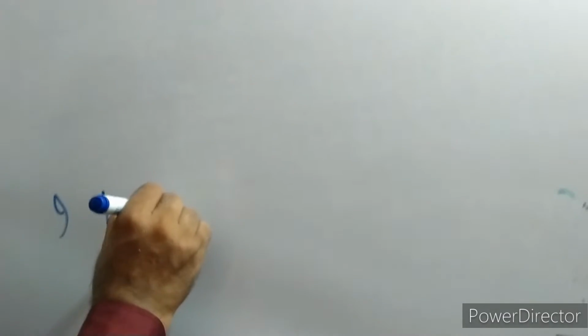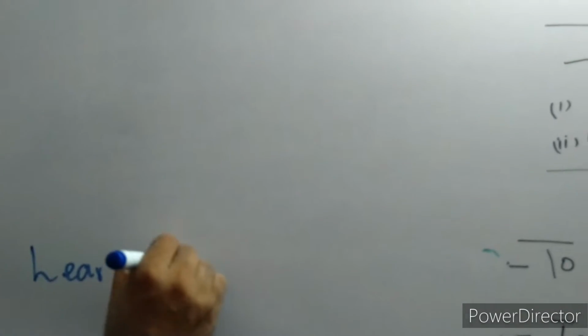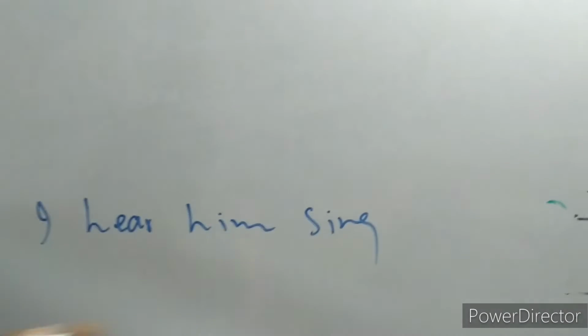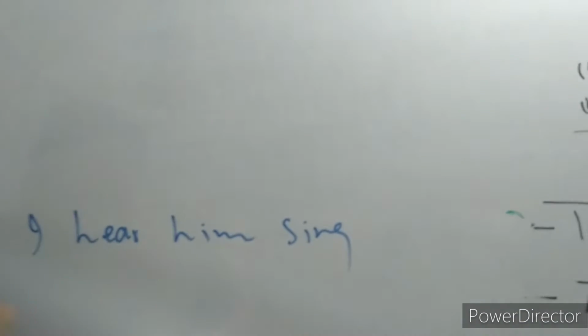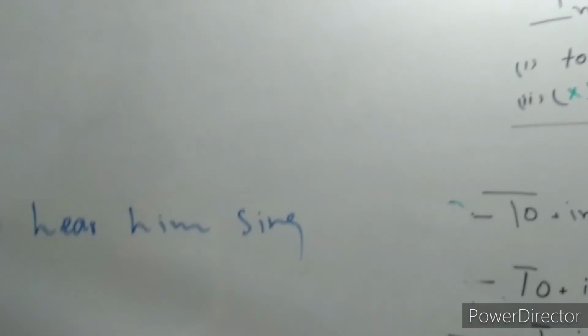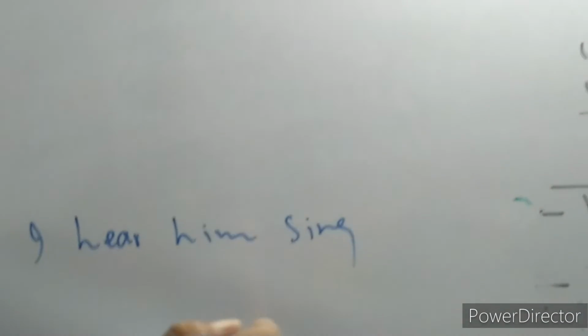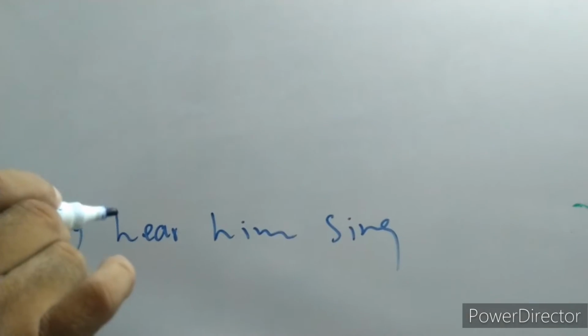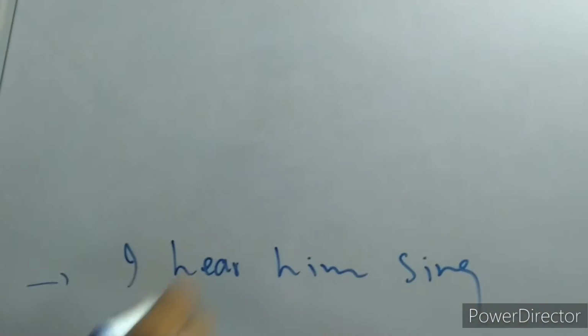Suppose I hear him sing. Okay? So with some verbs of perception, we can use bare infinitive. But the case of help is an exceptional case. Help can be used with to and without to.